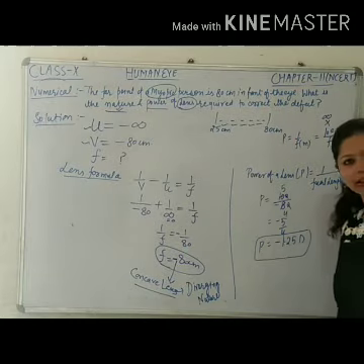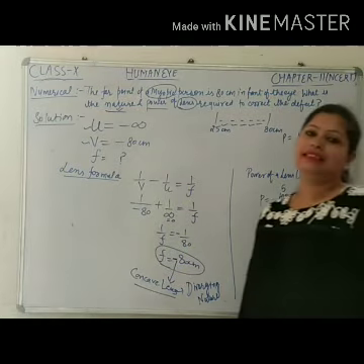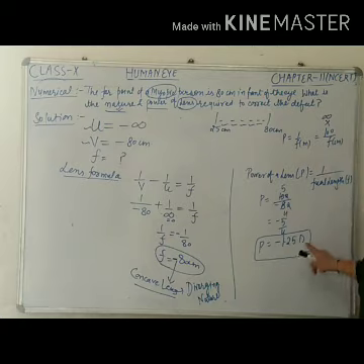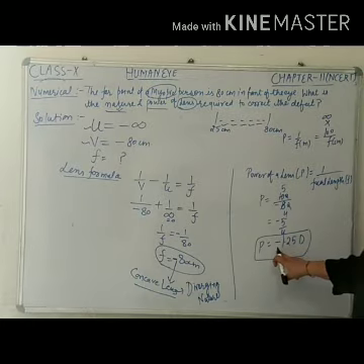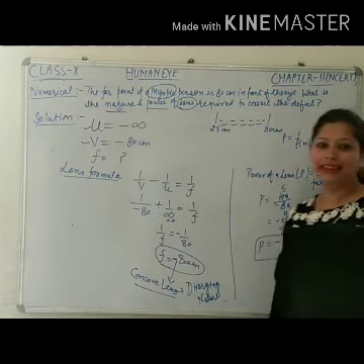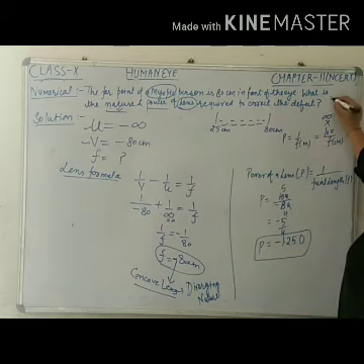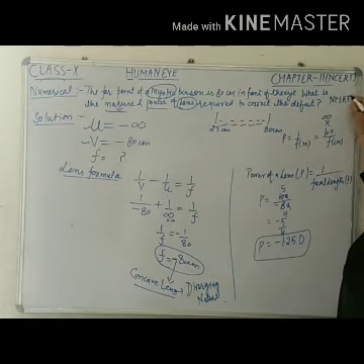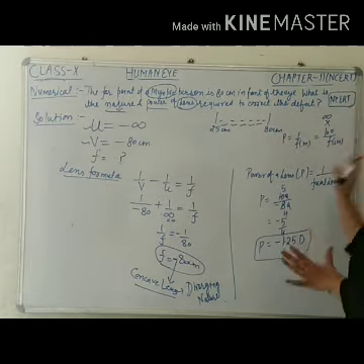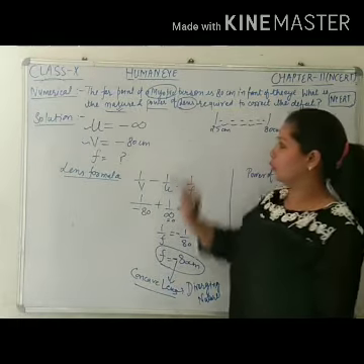The unit of power is diopter. I have told you that the power of a lens is measured in diopter, capital D. Okay, so the power of the lens is minus 1.25 diopter. Nature is diverging nature. This numerical is an NCERT numerical, based on the defect that is known as myopia.